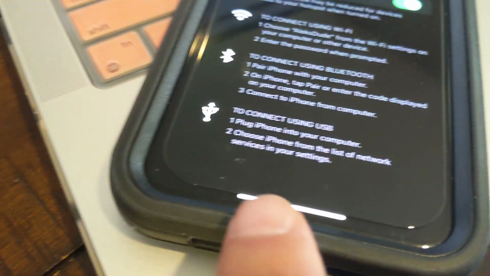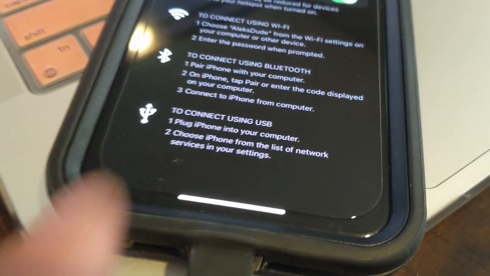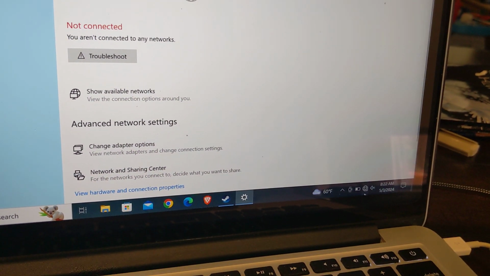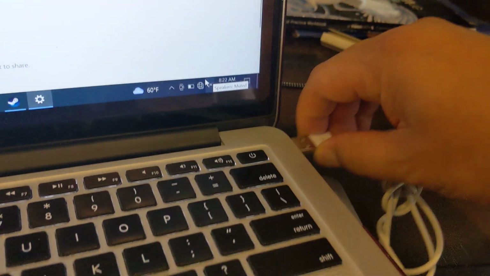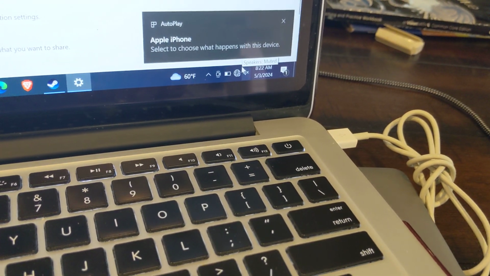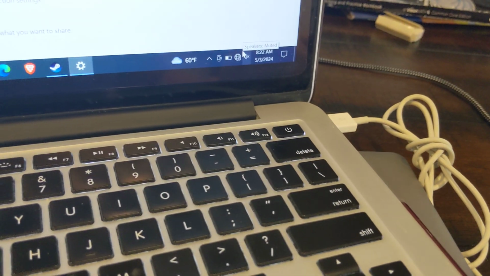So instructions say to connect to your... and look for a list of network services. But I don't see it on here. And you can see there's no network connection. Let me try unplugging it and replugging it. Still no internet.